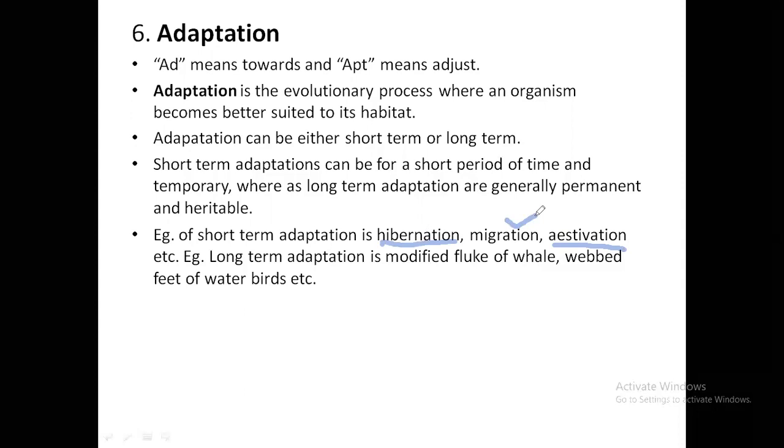And migration, as you know, migrating from one place to another, which is seen in case of birds. In Odisha, there is a place called Chilika. And I think you might be aware of this, that many birds from the northern countries come to Chilika during winters. So organisms migrate from one place to another. When there is unfavorable condition in one place, they will move away to other place. Even we migrate. I think you might have seen this during summers. People generally tend to go on vacation, on holidays, to cold climatic areas like Manali, Shimla, Darjeeling, Gangtok. So cold climatic areas, we migrate, we move away from unfavorable conditions. That is called as migration.